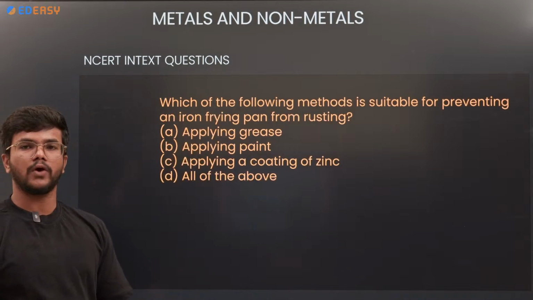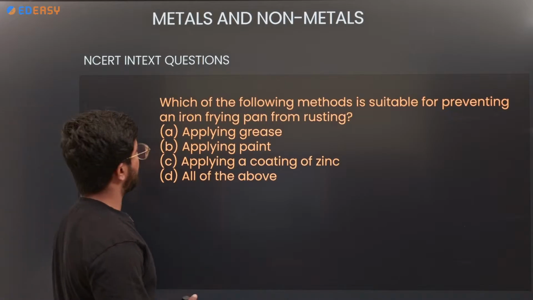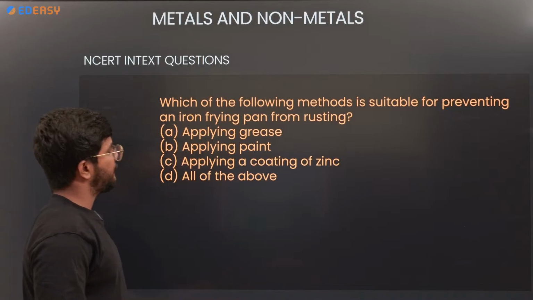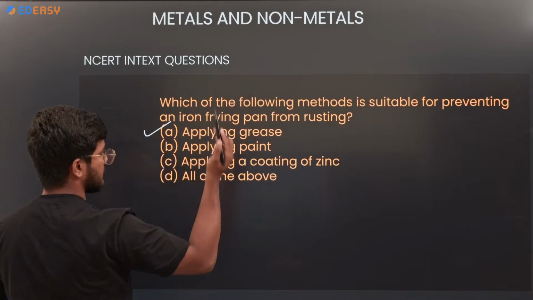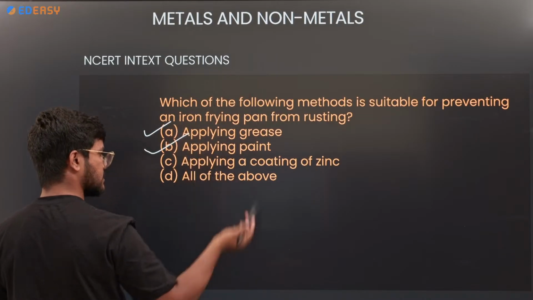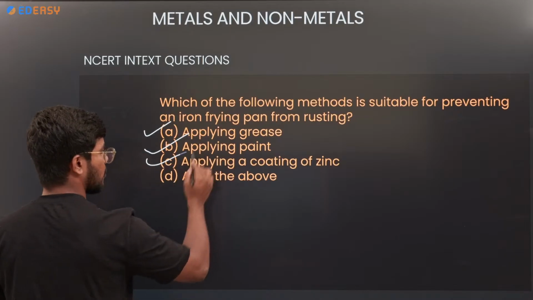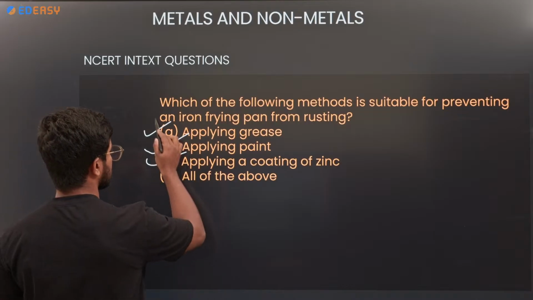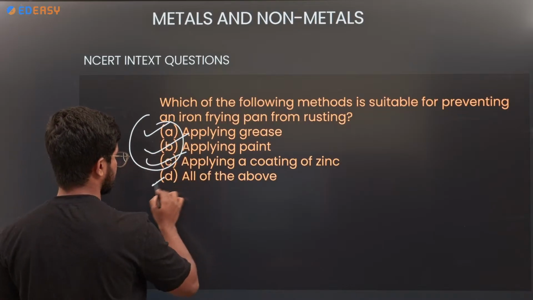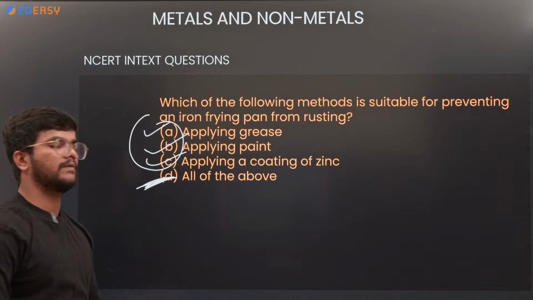Next, which of the following methods is suitable for preventing an iron frying pan from rusting? Applying grease? Yes. Applying paint? Yes, we can use applying paint also. Coating with zinc, galvanization? Yes. So all of the above. These all are correct. So option D will be the answer.